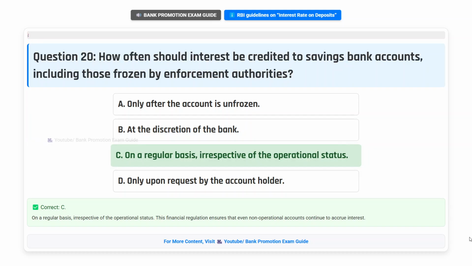Correct answer C. On a regular basis, irrespective of the operational status. This financial regulation ensures that even non-operational accounts continue to accrue interest.